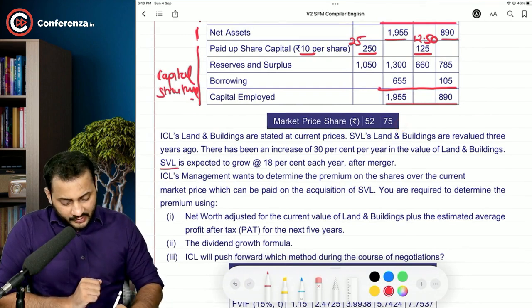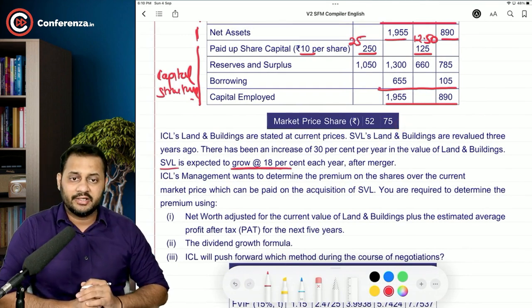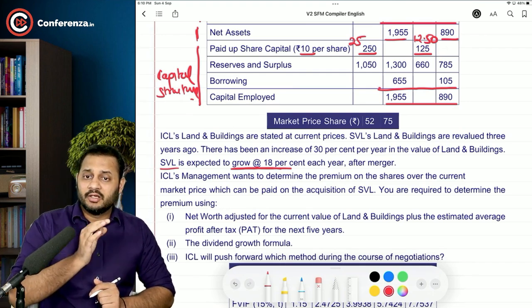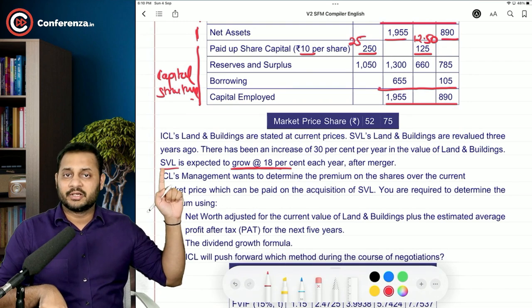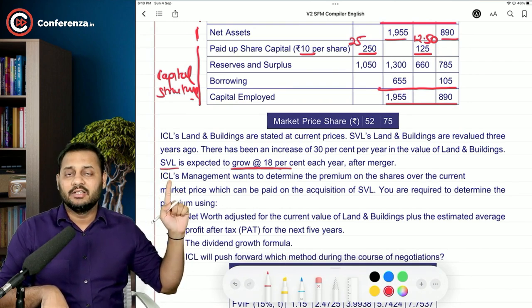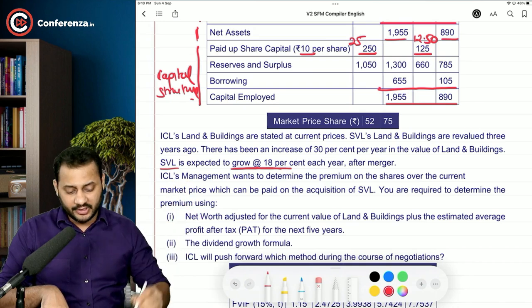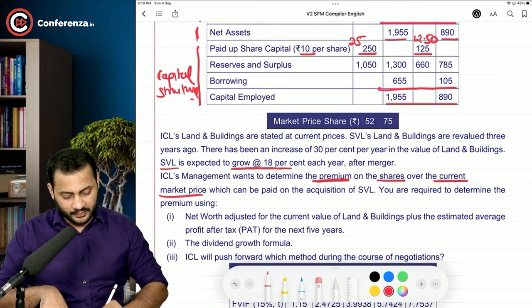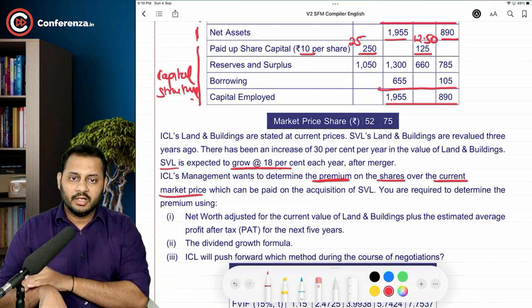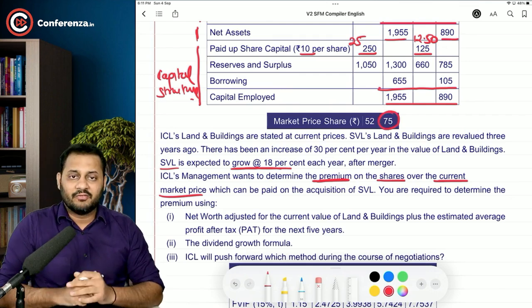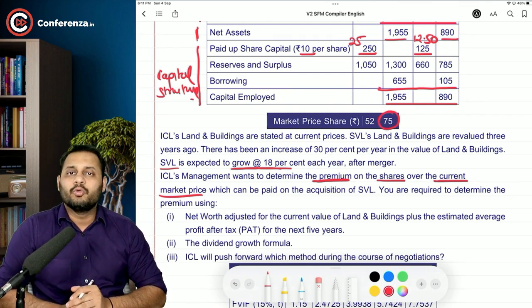Now, after the merger, SVL is expected to grow at 18% per year. In the previous part, you can see the current growth rate is 15%, but after the merger, it will grow by 18%. ICL, the acquirer's management, wants to determine the premium on the shares over the current market price. The current market price is 75 for the company that we want to buy.